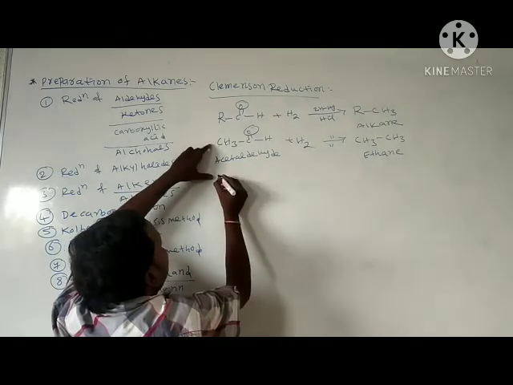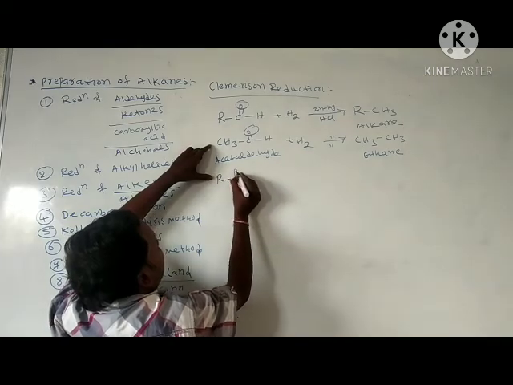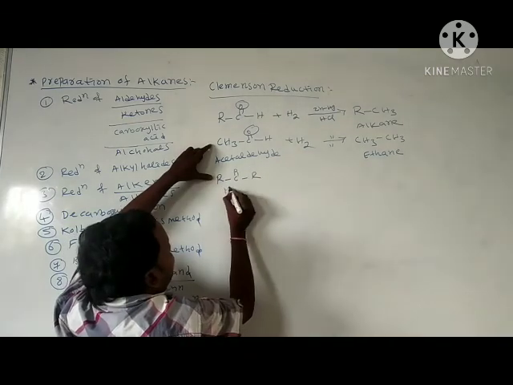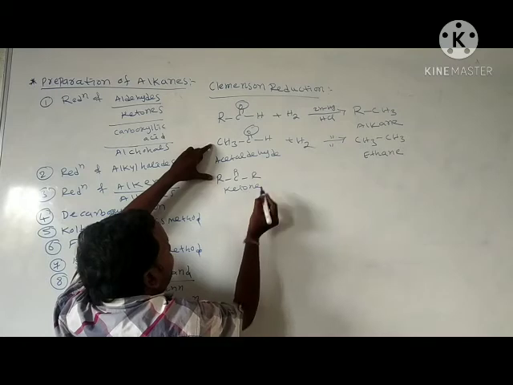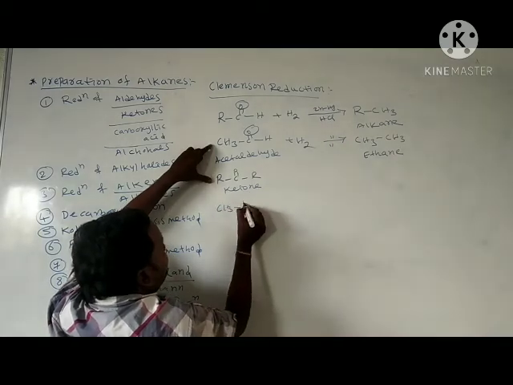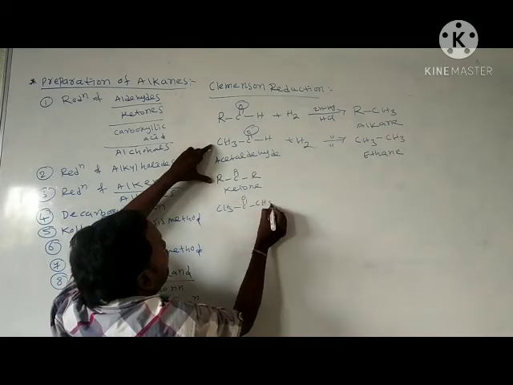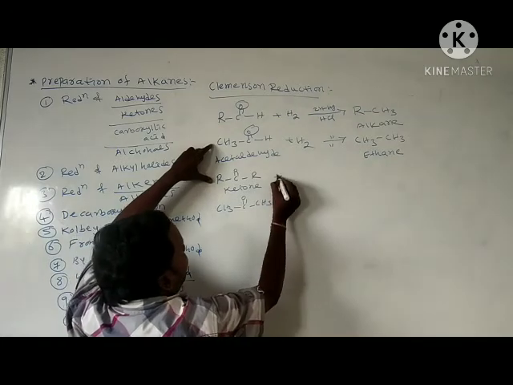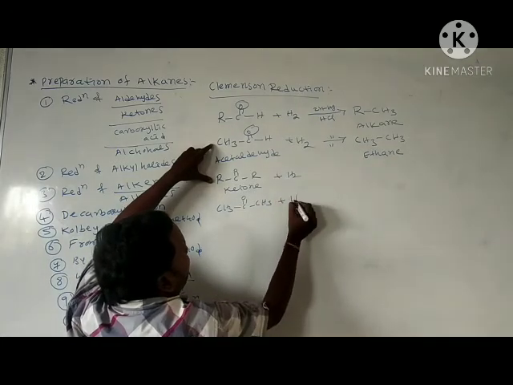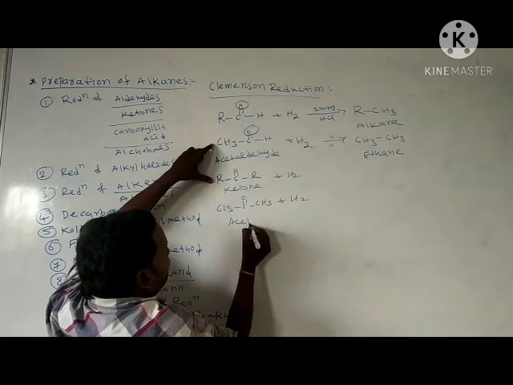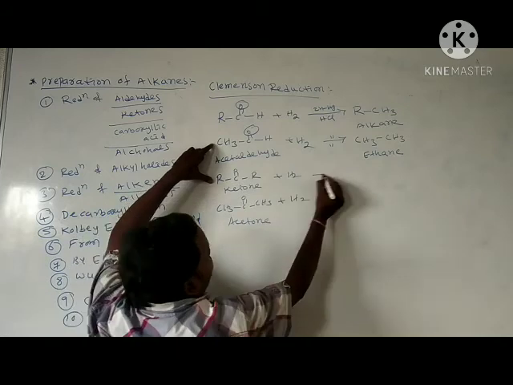Ketone means R C double bond O R. It is called a ketone. Here I am taking one specific ketone, CH3 C double bond O CH3. Here add hydrogen, here also add hydrogen. This is what we call acetone.